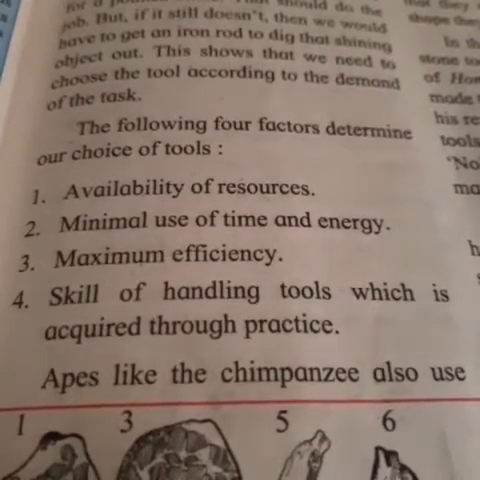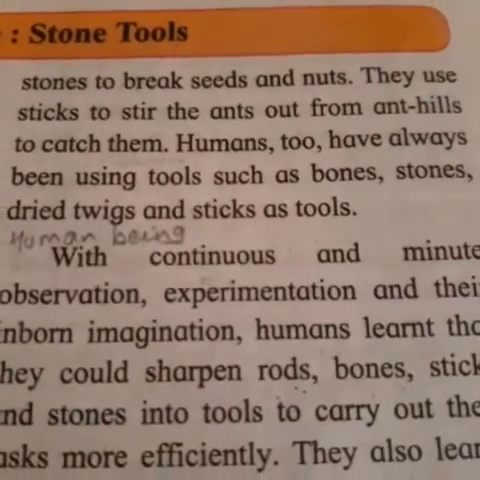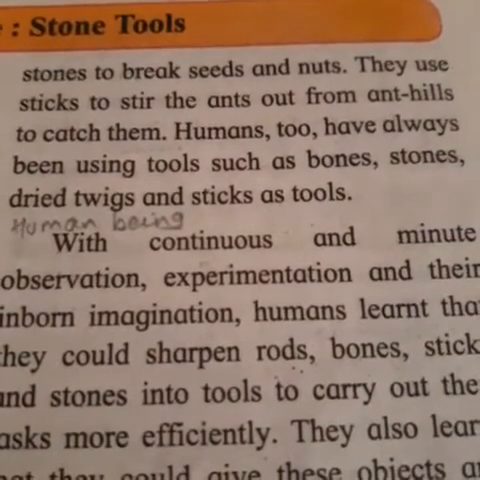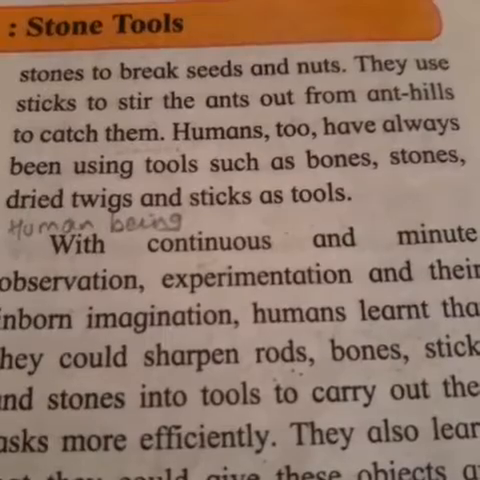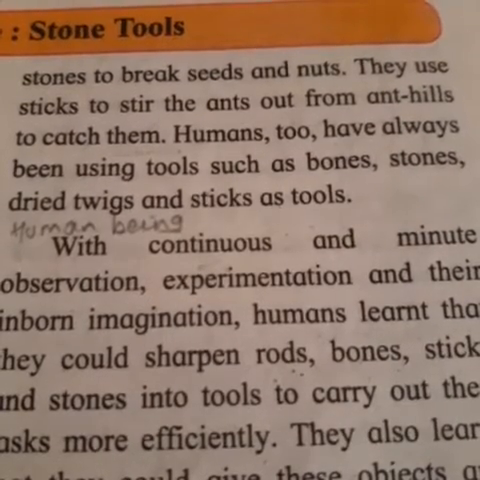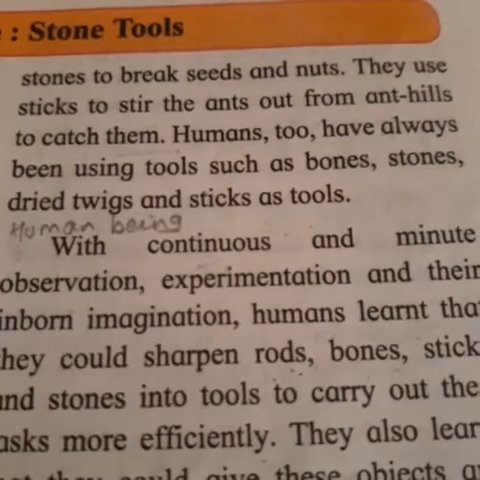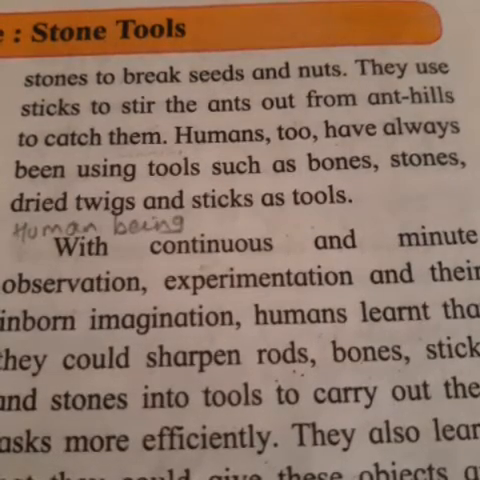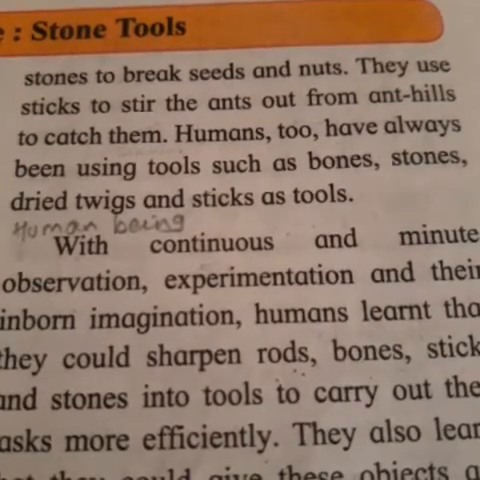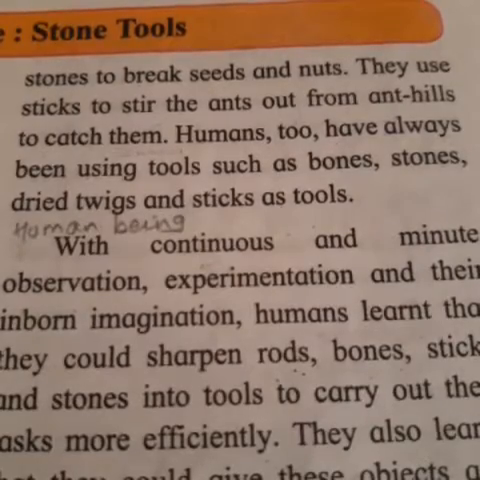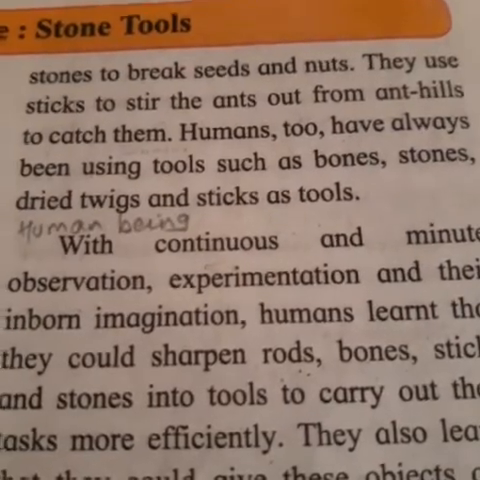Apes like the chimpanzee also use stone to break seeds and nuts. They use sticks to steer the ants out from ant hills to catch them. Humans too have always been using tools such as bones, stones, dried twigs and sticks as tools.